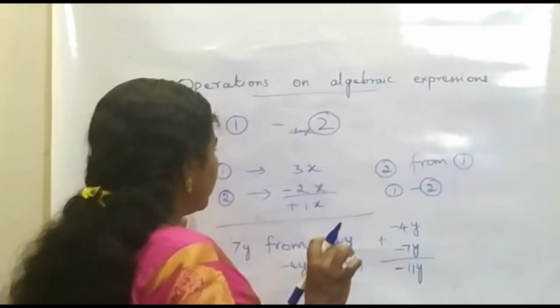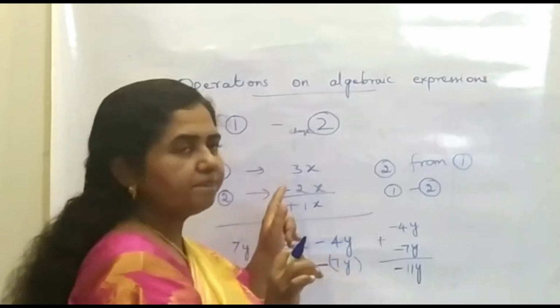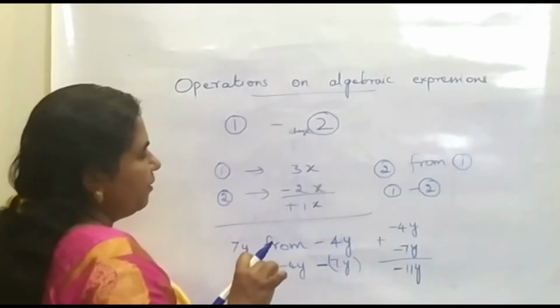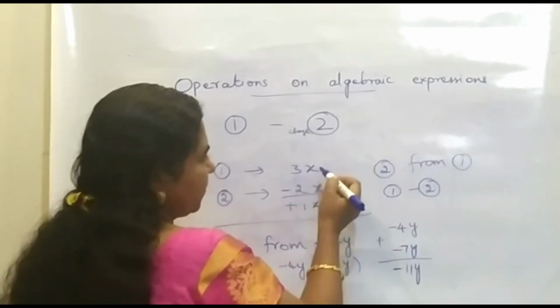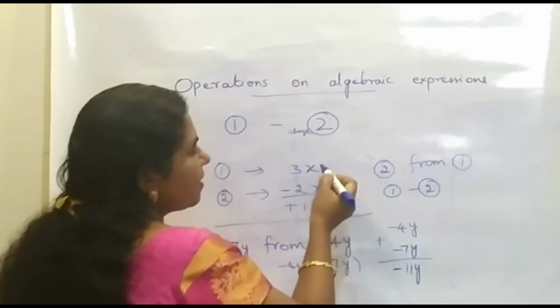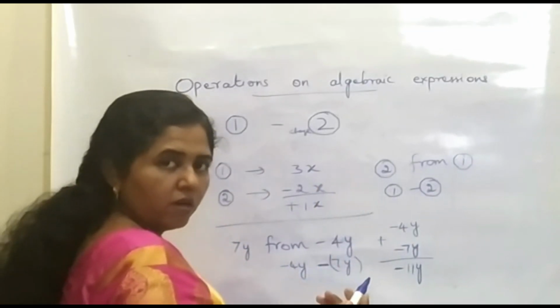That's all. Okay. So this is for monomials, that is for single termed expressions. Okay. If we are having expressions with different terms, that is when the literal coefficients are not same, what we can do?